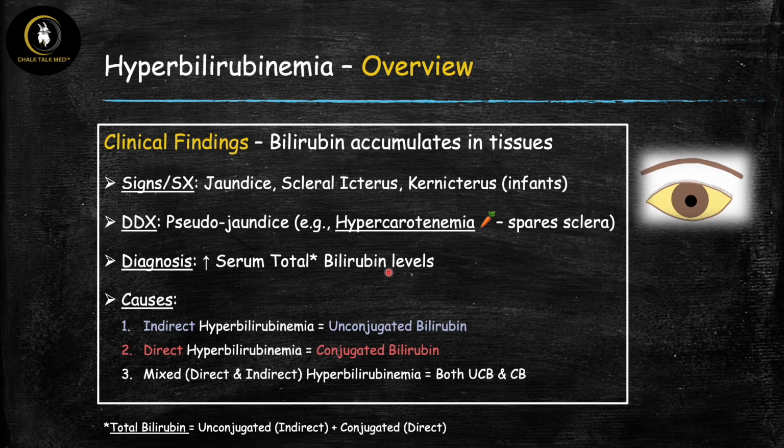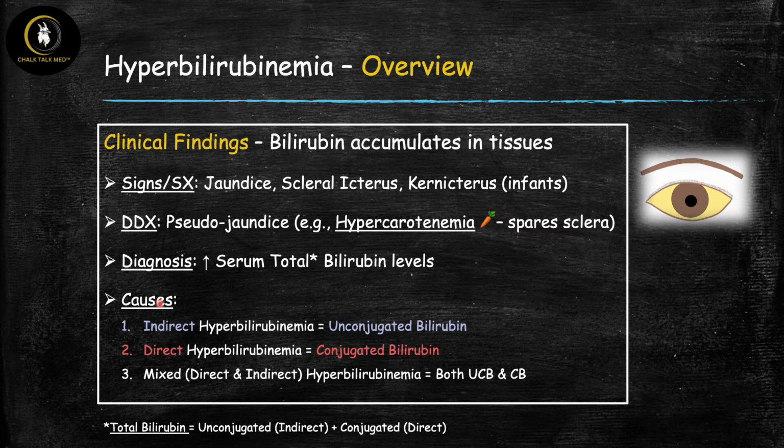The patient's total bilirubin levels are high. And as a reminder, total bilirubin is the sum of the unconjugated and the conjugated types of bilirubin. And when we check lab levels, the unconjugated level is called indirect, and the conjugated bilirubin is called direct bilirubin. So that's how the lab reports it.